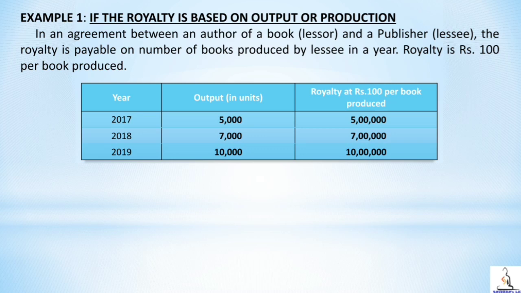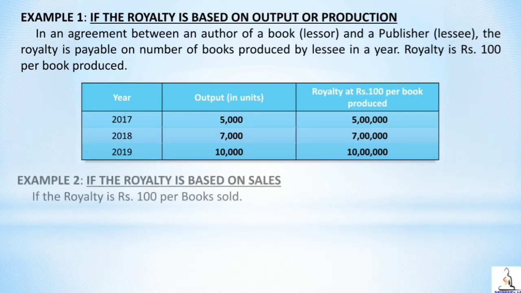The author will get a royalty of rupees 7 lakh. In the last year, that is 2019, the number of books produced is 10,000. The author will get a royalty of rupees 10 lakh. That is 10,000 books produced into 100 rupees of royalty for every book. This is how the royalty is calculated when the royalty is based on production.